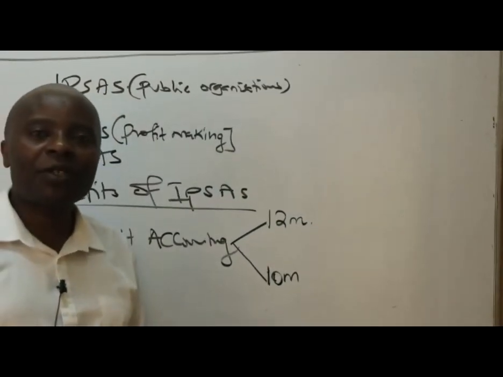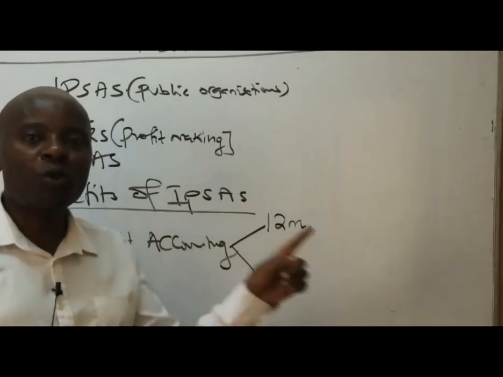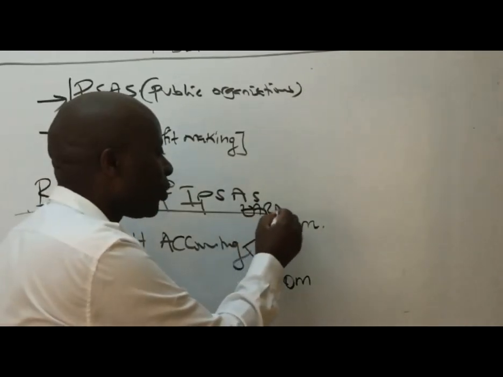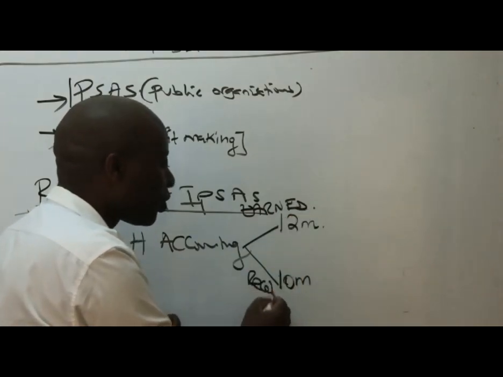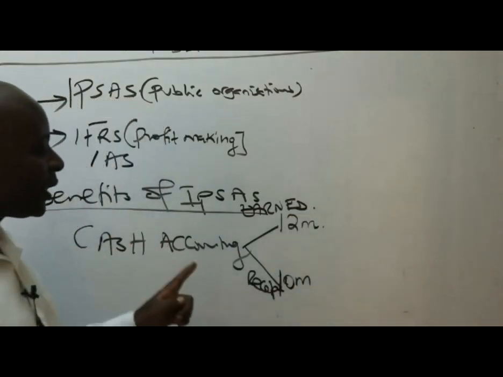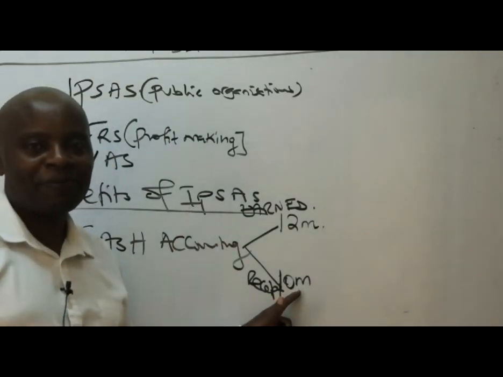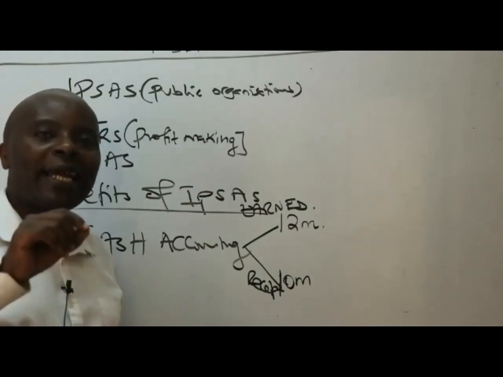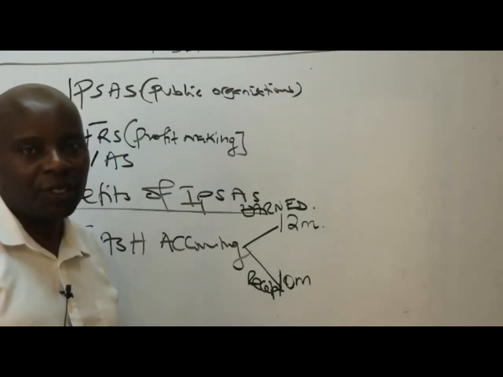Under cash basis, you cannot account for what you have not received. So remember, this is what you have earned, and this is the cash receipt. So if it's cash basis of accounting, ladies and gentlemen, we shall only account for revenues of 10 million. Also, the same is applicable to what here? Expenditure, that we only account for an expense once we make the payment. It's called a cash basis.